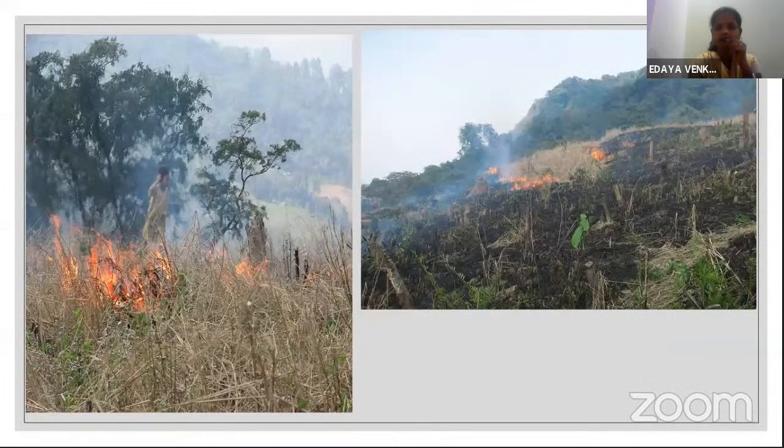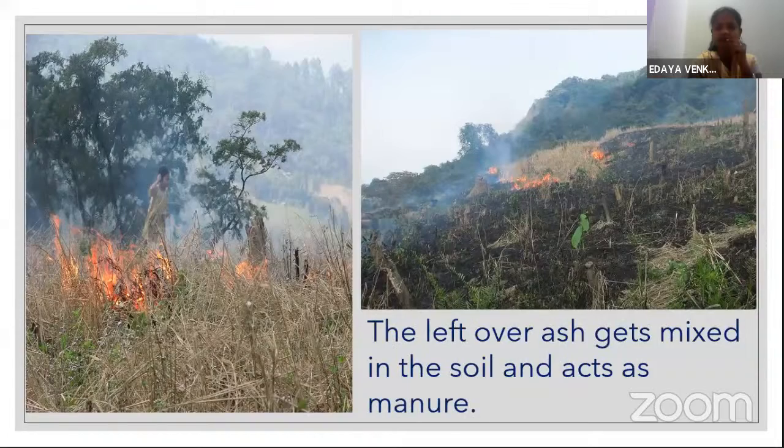When farmers cut and burn the grasses or shrubs left in the farm, the leftover ash gets mixed in the soil and acts as manure. You all know that to maintain the fertility of the soil we need manure.